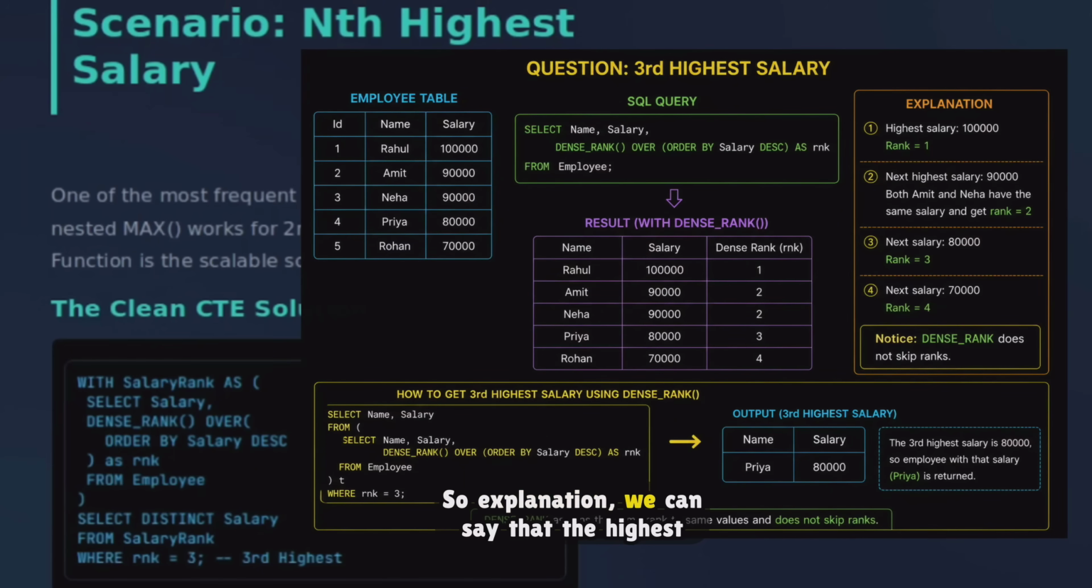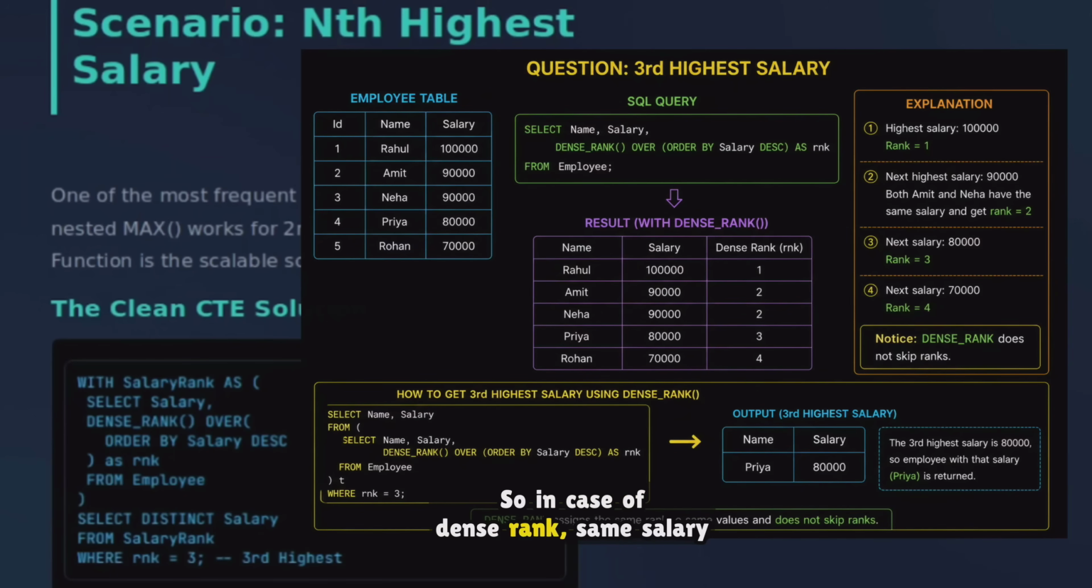So, explanation: the highest salary is 1 lakh, so the rank will be 1 for that. The next highest salary is 90,000, and that 90,000 is for both Amit and Neha, so both will get rank 2. The next salary, 80,000, will get rank 3. Notice that DENSE_RANK does not skip ranks. If we were using RANK here, rank 3 would become rank 4. It would skip rank 3.